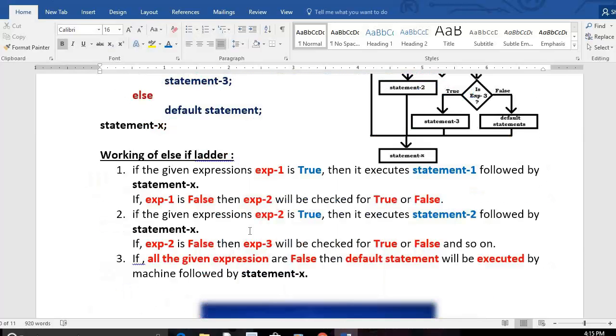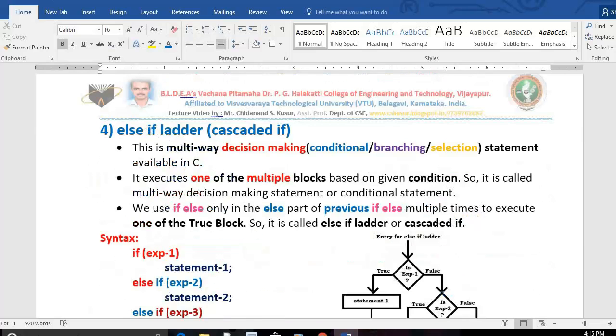First of all, we need to know what we mean by else if ladder. The simple answer is that else if ladder is one of the multi-way decision making statements available in C language. You can say it is a multi-way conditional statement, or a multi-way branching statement, or a multi-way selection statement.